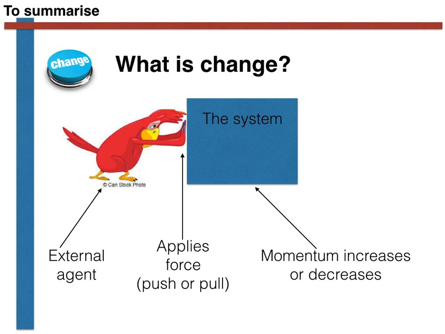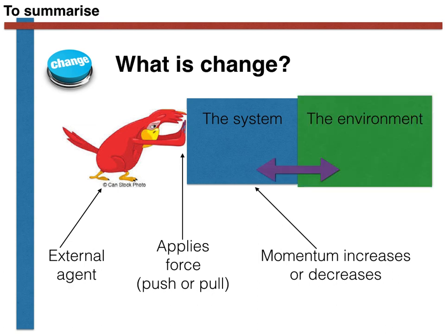To summarise then, in all these videos we have argued that physics is about the nature of change. We said that change is that caused by an external agent, and that in Newtonian physics this external agent applies a force to the system and consequently changes the momentum of the particles within it. In this video, we have added in Newton's third law, which tells us that if the total momentum of the system increases, then the total momentum of the environment must decrease. More importantly, however, we've introduced the physicists' accounting trick, the potential, which allows us to keep track of the environment without any need to monitor the momentum of the enormous number of atoms of which it is composed.